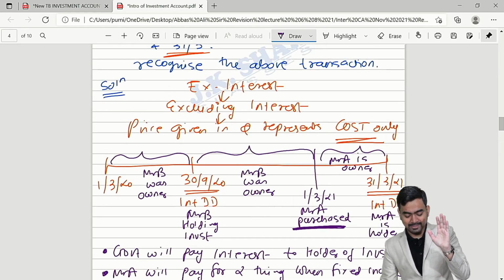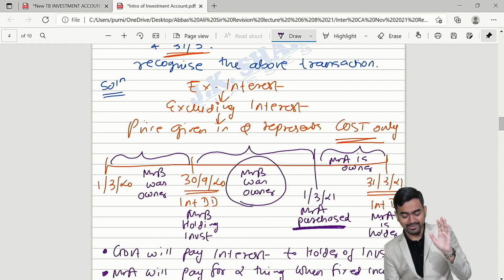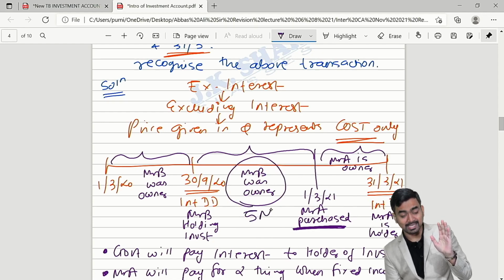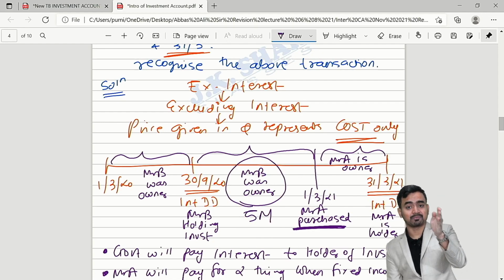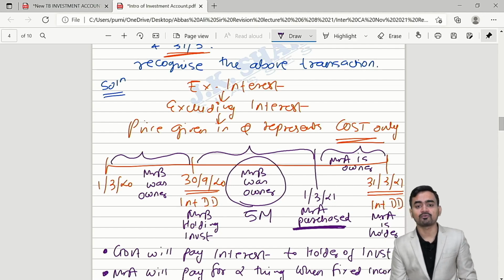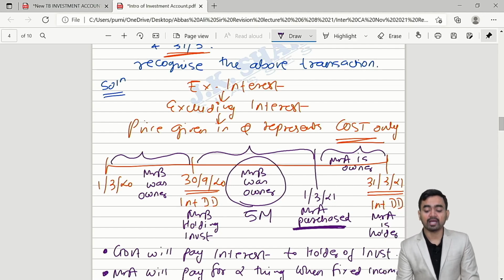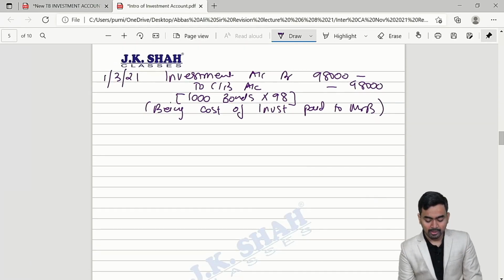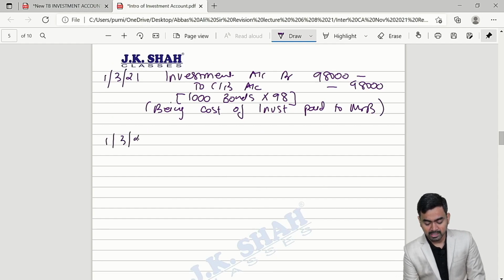Mr. B will ask for, can I say, Mr. B will say, oh, please give me 5 months interest. That is 30th September to 1st March: October, November, December, Jan, Feb. End of Feb is as good as starting of March. He will ask for 5-month interest, and yes, logically we have to pay 5-month interest as well.